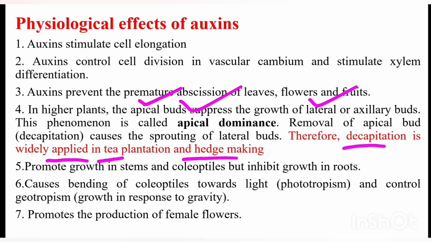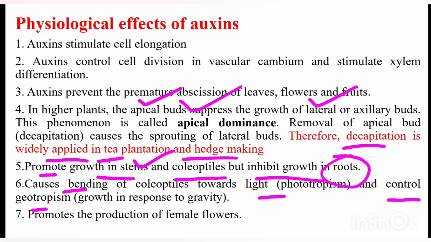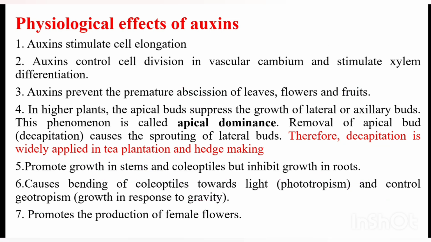Auxin promotes the growth of stem and coleoptile but inhibits the growth of roots. It causes the bending of the coleoptile towards light. So it promotes phototropism but controls geotropism. It also promotes the production of female flowers. Together with ethylene, it shows a positive effect towards the production of more female flowers in the plant.